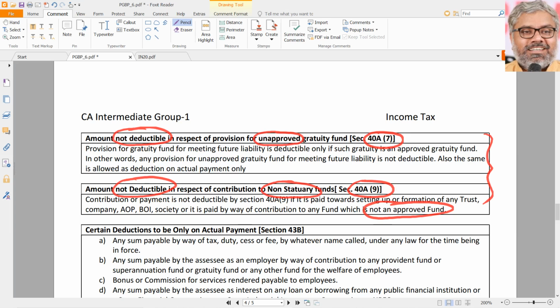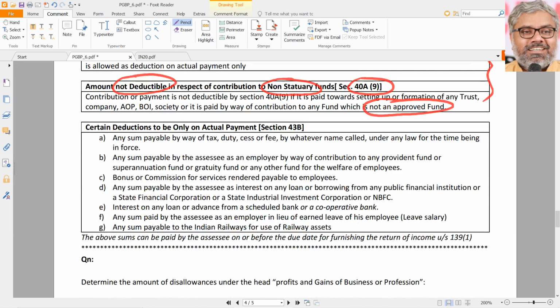That is 40B. Now moving on to another very important section, where under section 43B, certain deductions are allowed only on actual payment. This was referred to earlier also. These deductions, as mentioned in 43B, can be given only on actual payment. What are those conditions where 43B will be invoked? These following items are not allowed as deduction on accrual basis, they are allowed as deduction only on actual payment. What are those? First point, any sum payable by way of a tax, duty, cess, fee, whatever name called, under any law for the time being in force.